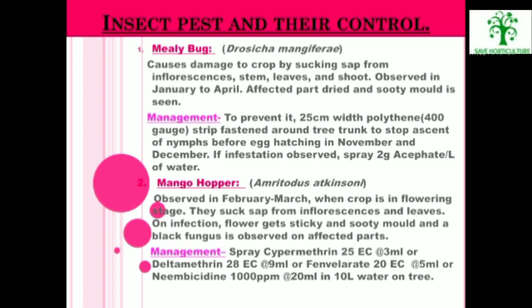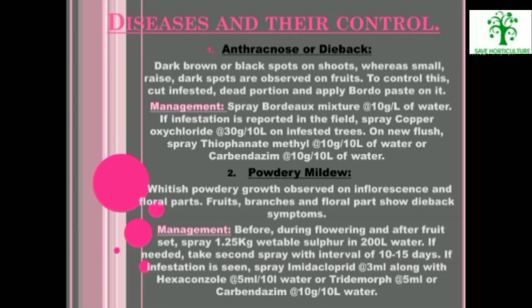Mango hopper, Amritodes atkinsoni, is observed in February-March when the crop is at the flowering stage. They suck sap from inflorescences and leaves. On infection, the flower gets sticky and sooty mold, a black fungus, is observed. They can be managed by spraying cypermethrin, deltamethrin, fenvalerate or nimbicidine.